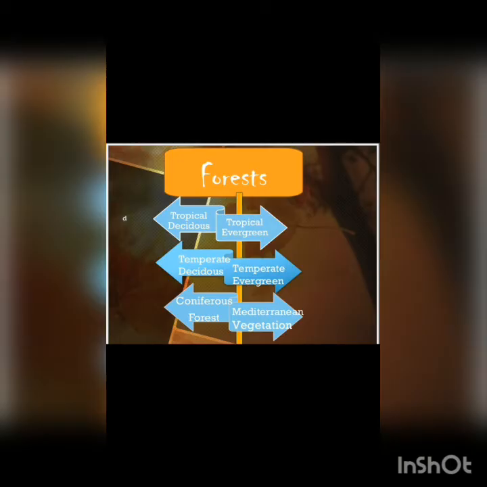Children, forests can be further divided into six, which are the tropical evergreen forest, tropical deciduous forest, temperate evergreen forest, temperate deciduous forest, Mediterranean vegetation and coniferous forest. So the first one is the tropical evergreen forest.